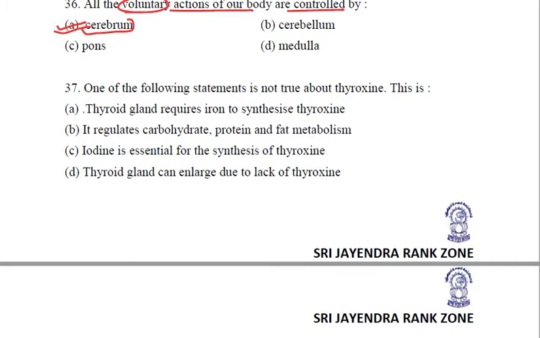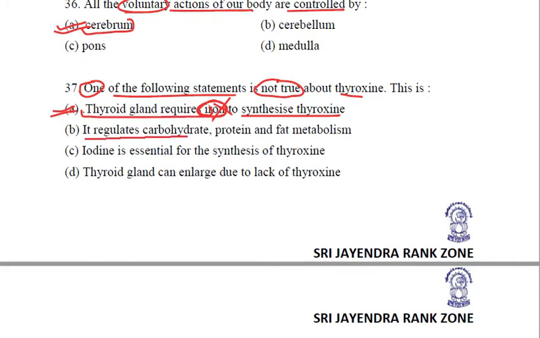Next, which of the following statements about thyroxine is not true? One of these statements is untrue. The rest three are fine. Let us see what options are given. Thyroid gland requires iron to synthesize thyroxine. No, it is actually iodine, not iron. So this is the incorrect statement. Let us see the other statements for our knowledge and for increasing confidence for revision purposes.